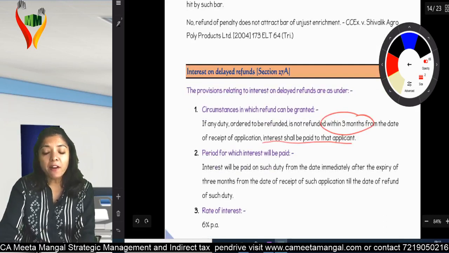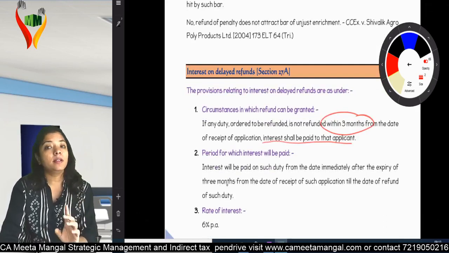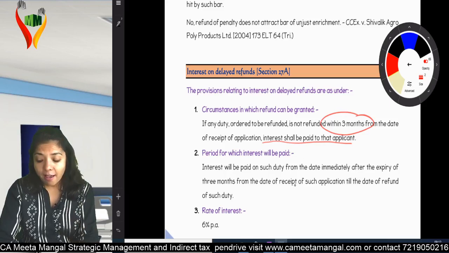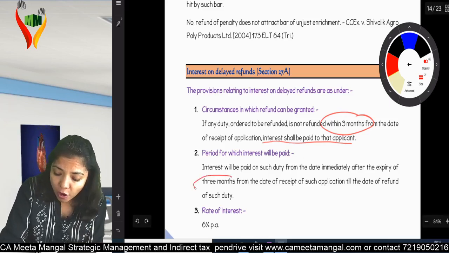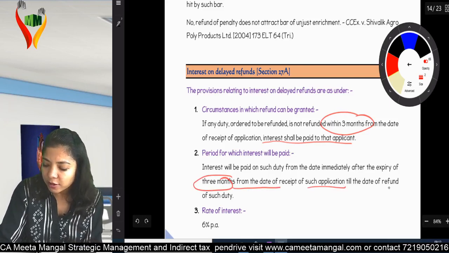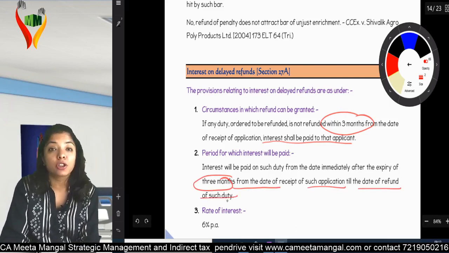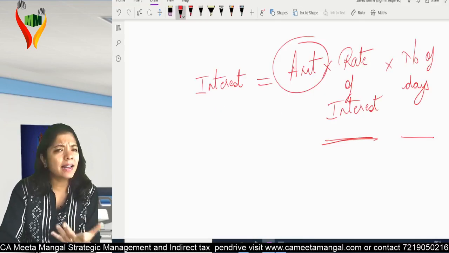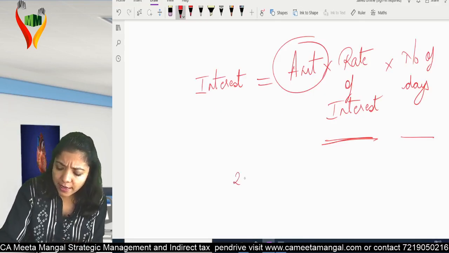Period for which interest will be paid. Mark important. This is where students can make mistakes. Interest will be paid on such duty from the date immediately after the expiry of 3 months from the date of receipt of such application till the date of refund of such duty. See what they're trying to say. Assume, let's take an example.